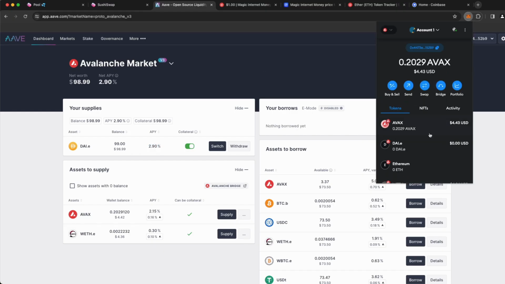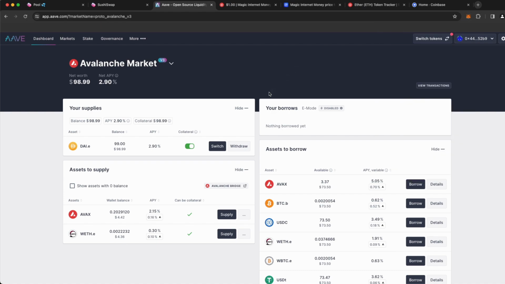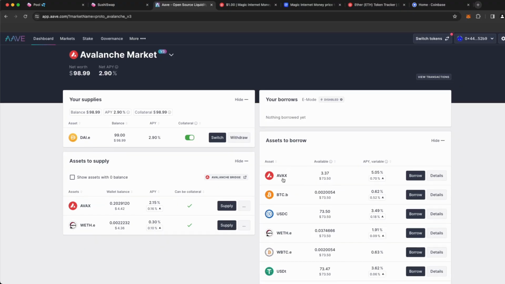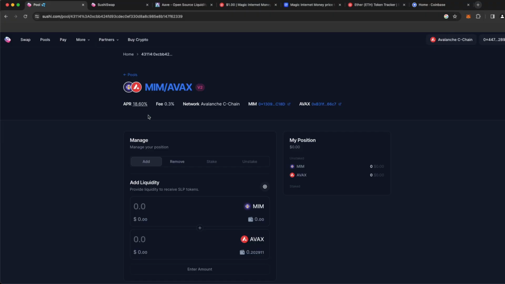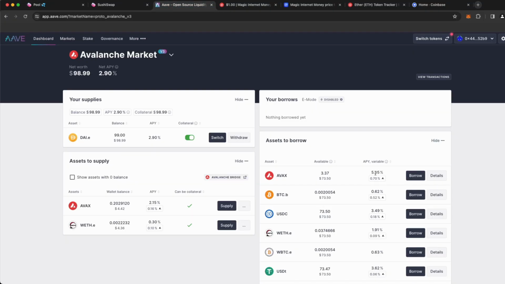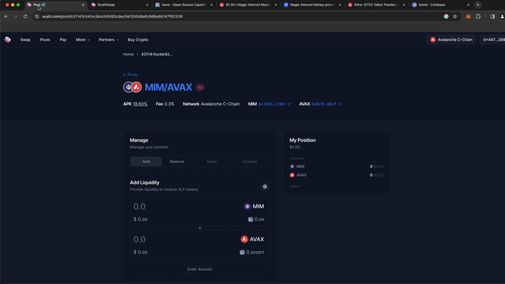If we look in our wallet, we only have about $4 of AVAX, which is not that much money. And as you know, with our lending and borrowing protocol, we can actually borrow. So let's go ahead and I'm going to introduce you to a concept which is known as leveraging, which means we're going to borrow assets and then we're going to use the borrowed assets to then put into a liquidity yield and earn a high APR. So as you can see, we can borrow these assets for 5%, but when we add them to the liquidity pool of our choosing, we can actually earn up to 18.6%.